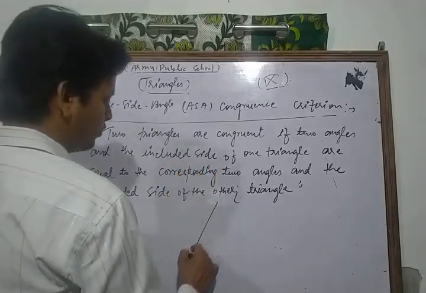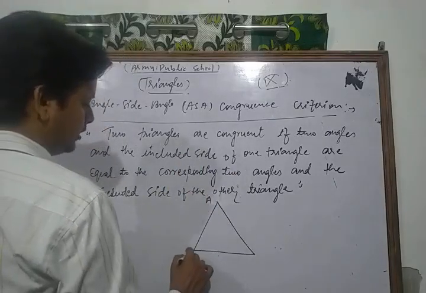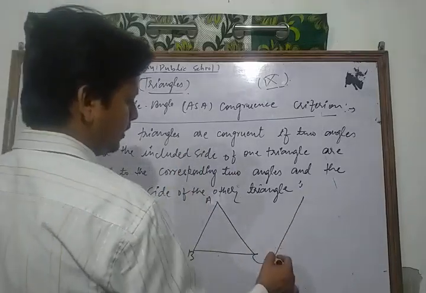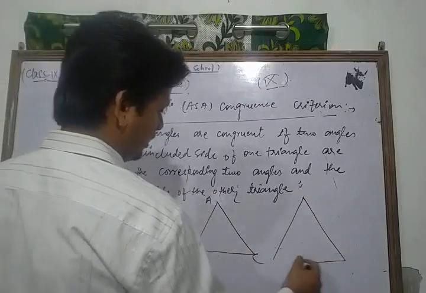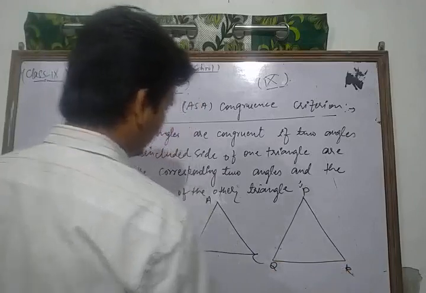Suppose that we have two triangles, ABC and PQR.